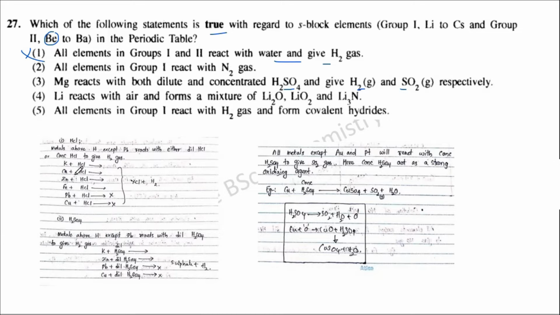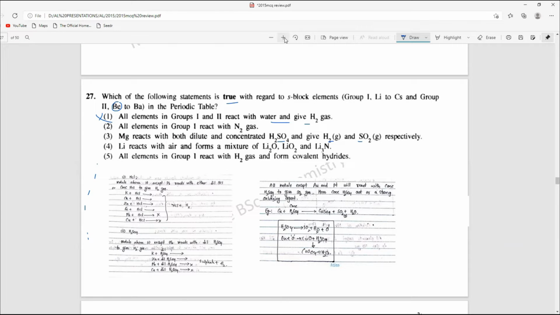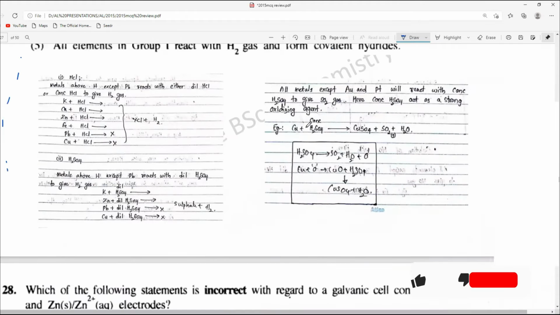Normally think about the activity series. This is a normal theory part that I discuss with students in class. When you have HCl, metals above hydrogen, except lead, react with either diluted HCl or concentrated HCl to give H2 gas. So this is the activity series.